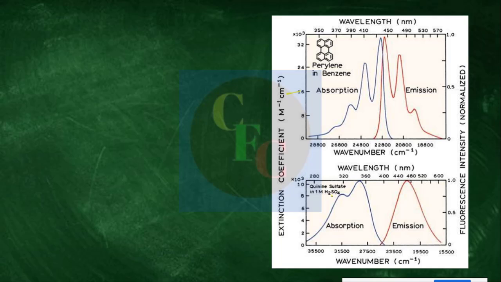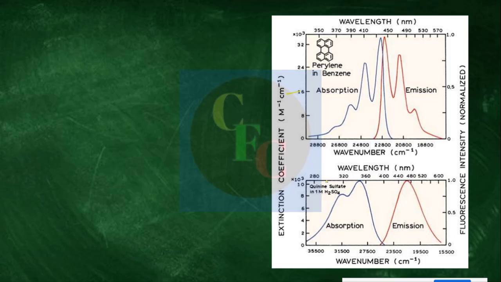See, the blue colored spectra are the absorption spectra, the electronic spectra that we have already discussed, right? And the red color is the emission spectra. For the time being, forget what is on the right hand side and just see the blue colored one. It is the typical excitation, the absorption spectra, right?